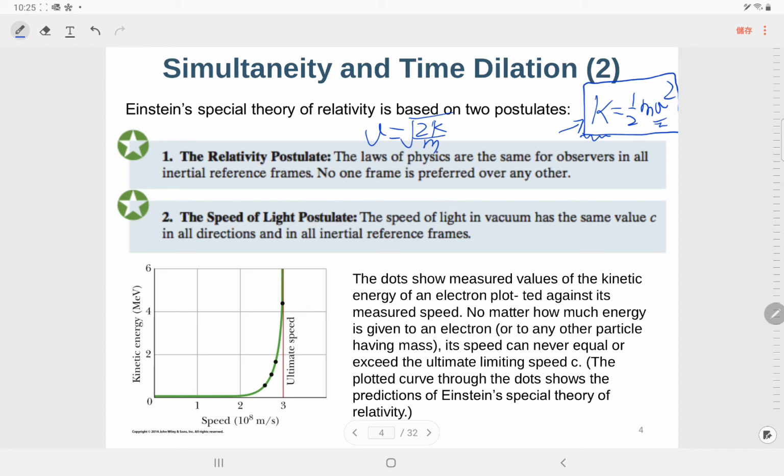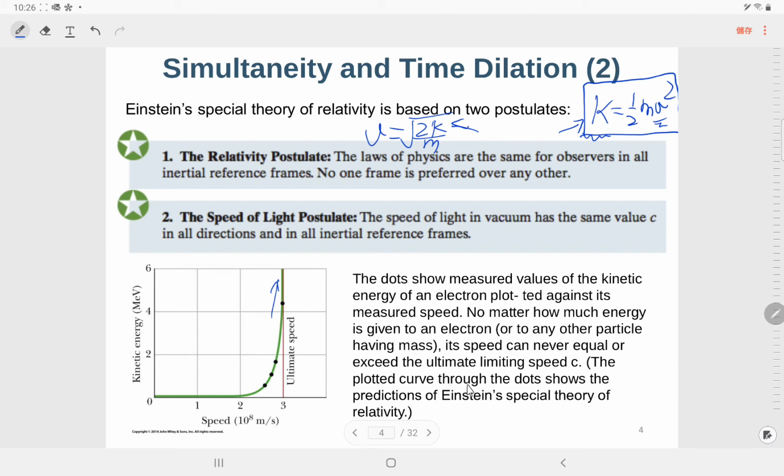Say m is an electron, which is 9.11 times 10 to the minus 31 kilograms. Suppose K is large enough, then we should be able to exceed c. But actually, they failed to do so. They found that even if you increase the kinetic energy by a lot, the speed cannot exceed the speed of light. Its speed can never equal or exceed the ultimate limit speed c.